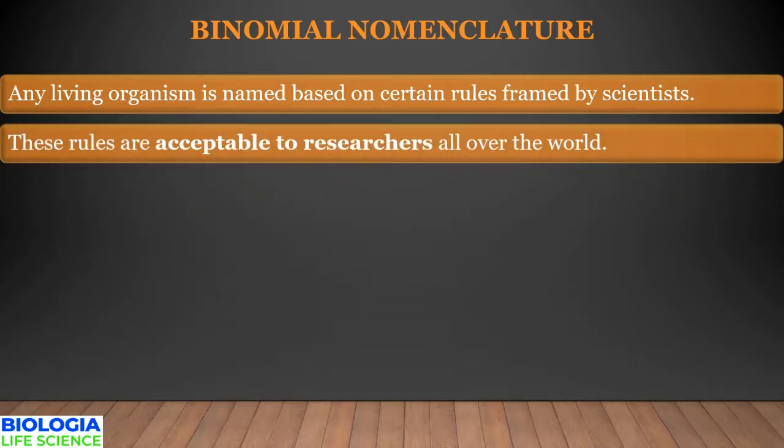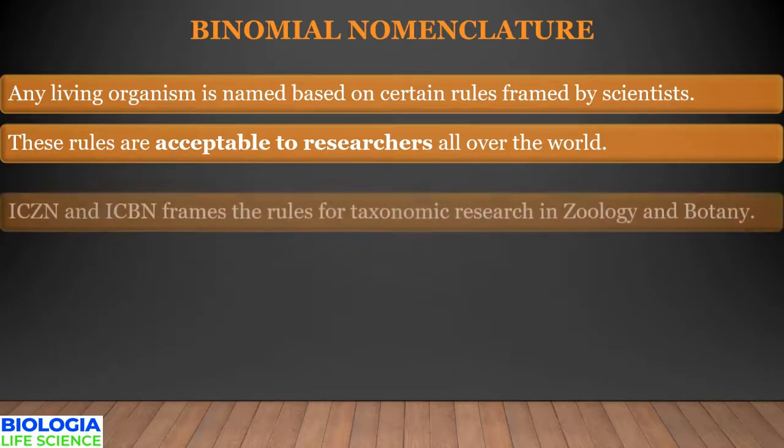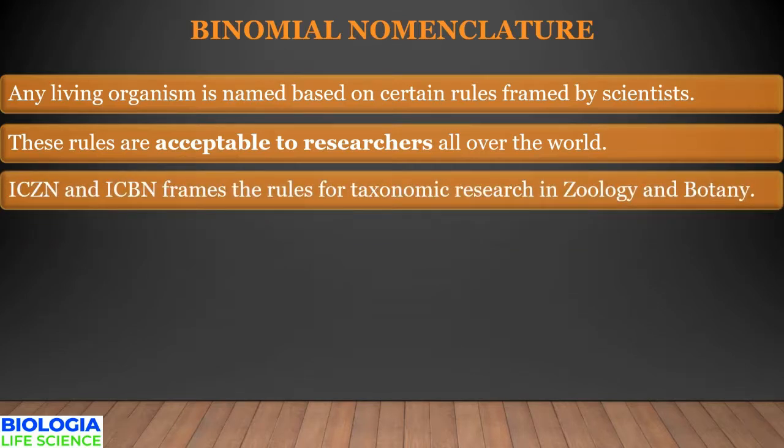This naming is always based on certain rules which are laid or framed by a group of scientists. These rules are accepted by the researchers all over the world. There are two main organizations who framed the rules for taxonomic research in the field of zoology and botany. They are ICZN, which stands for International Code of Zoological Nomenclature, and ICBN, which stands for International Code of Botanical Nomenclature.